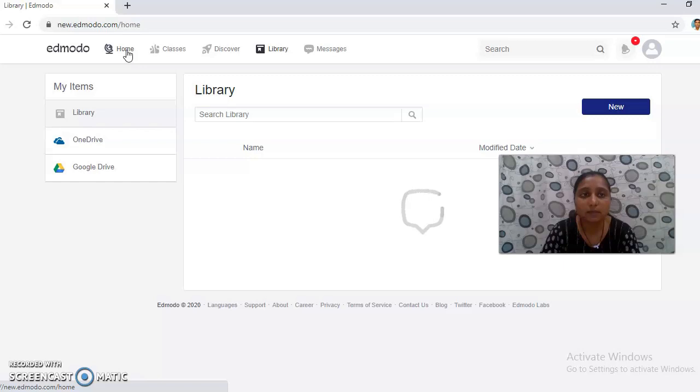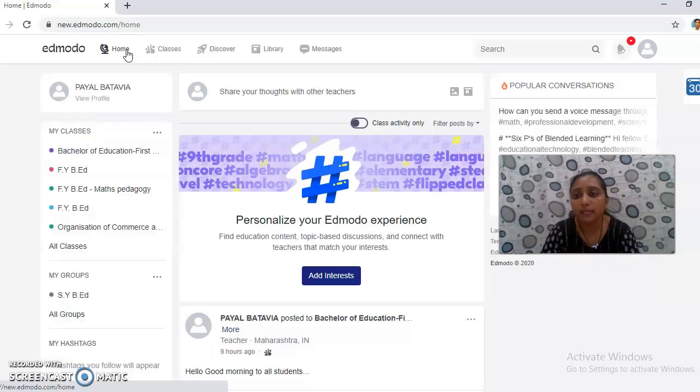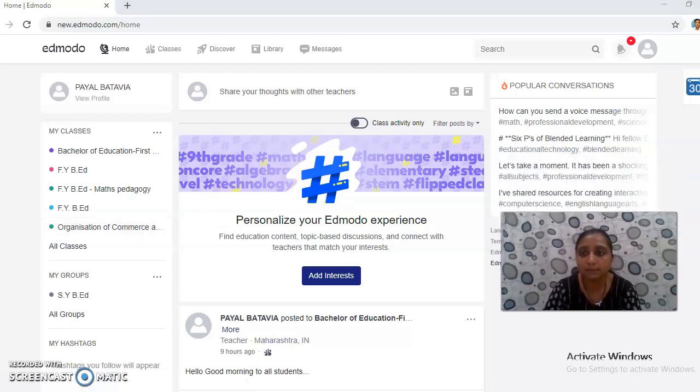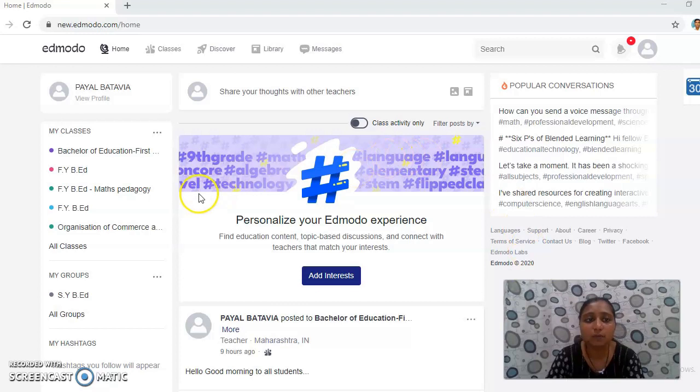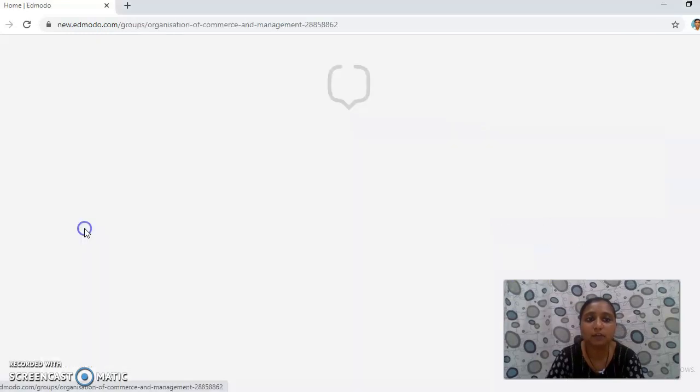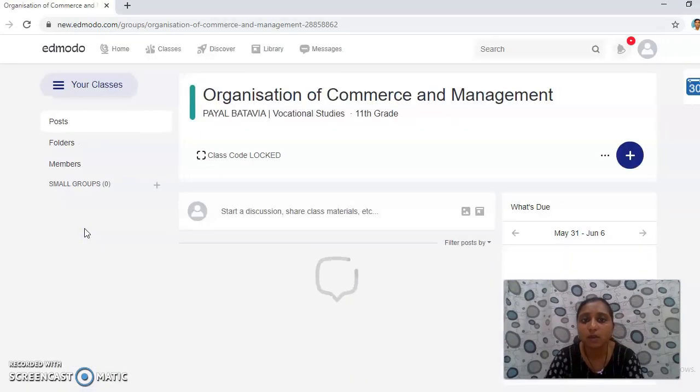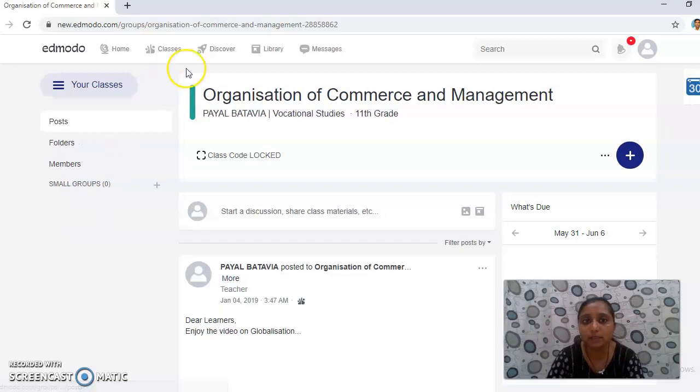Now I would like to show you one example which I have already created, one class, and how I have put it in the discussion forum, how I have assigned the assignments or activity to them. So you just have an idea that this is the way we have to go about. I will take one example of Organization of Commerce and Management.